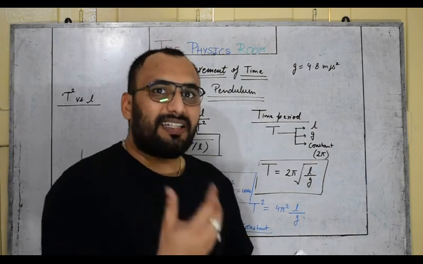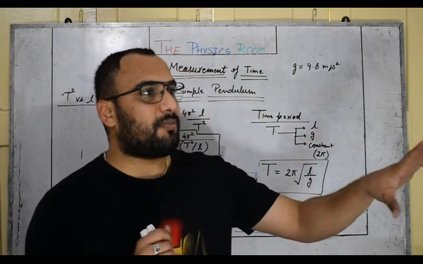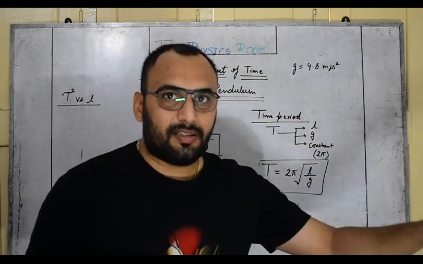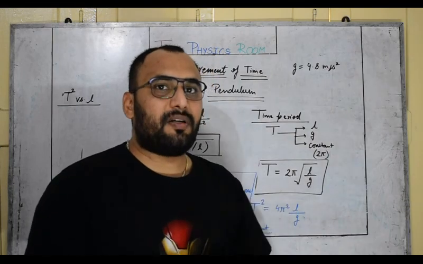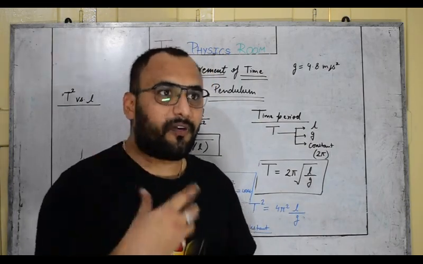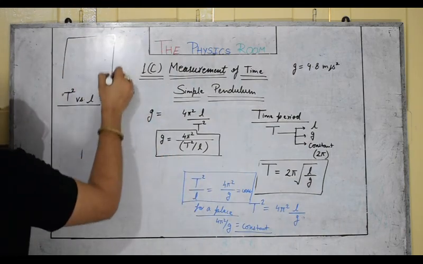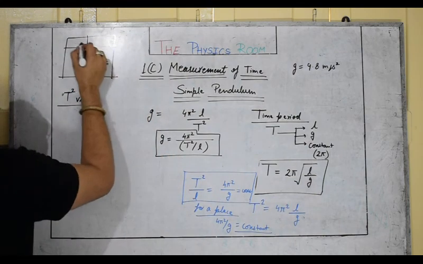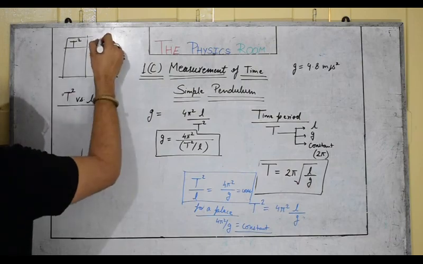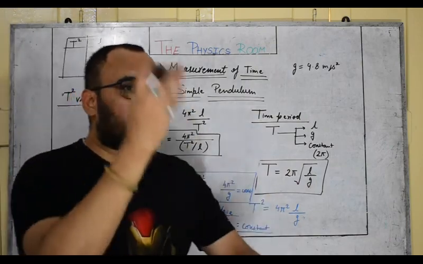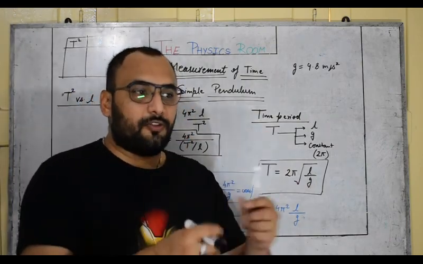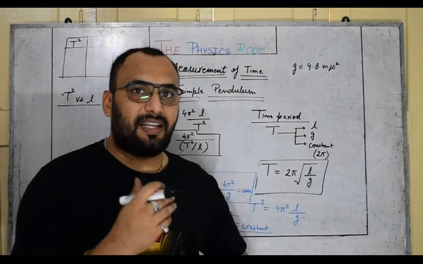So you can calculate its time period. For 20 oscillations, suppose it takes 1 minute, meaning 60 seconds. How much time will it take for one oscillation? So you will be able to find out its time. Just make a table for time period square and effective length, meaning by changing the effective length every time, you will be able to measure the different time periods.